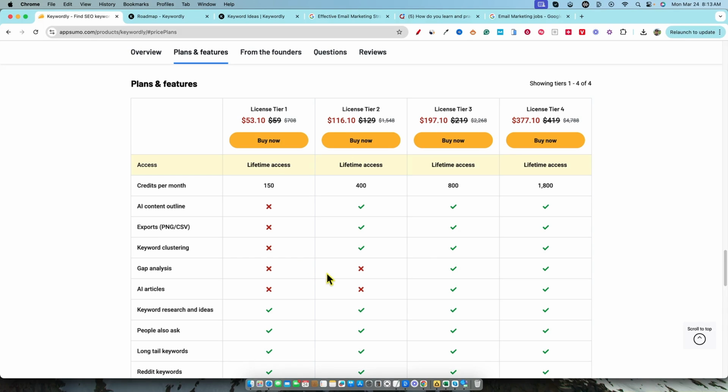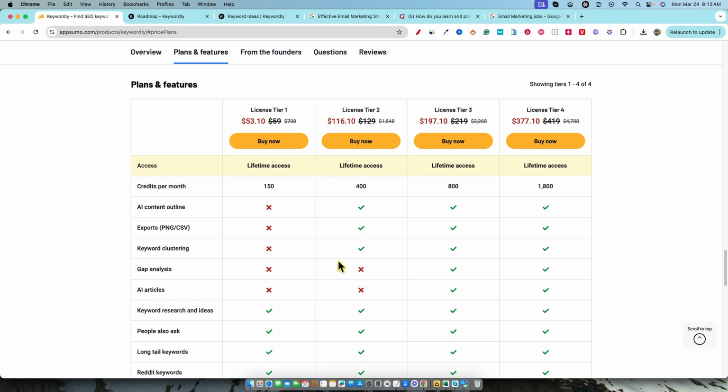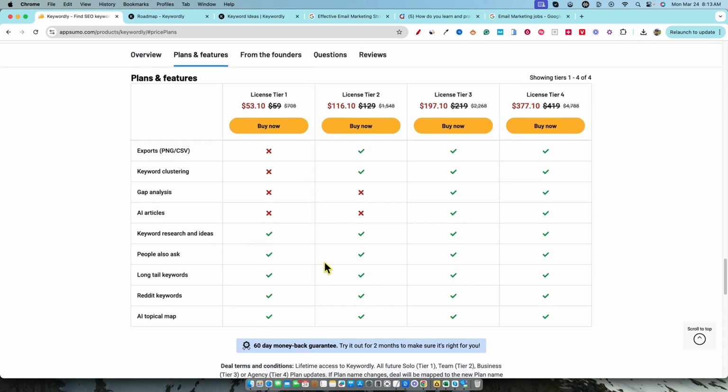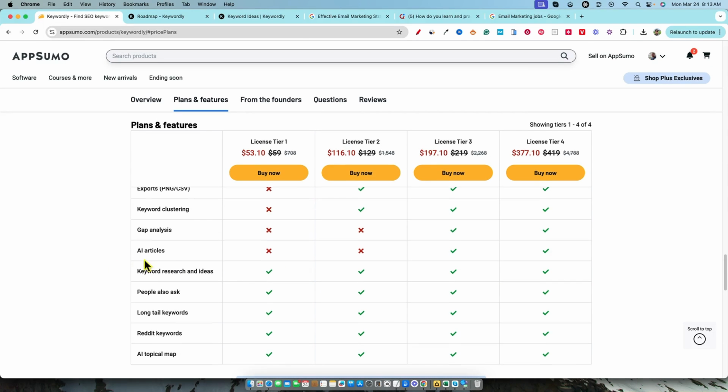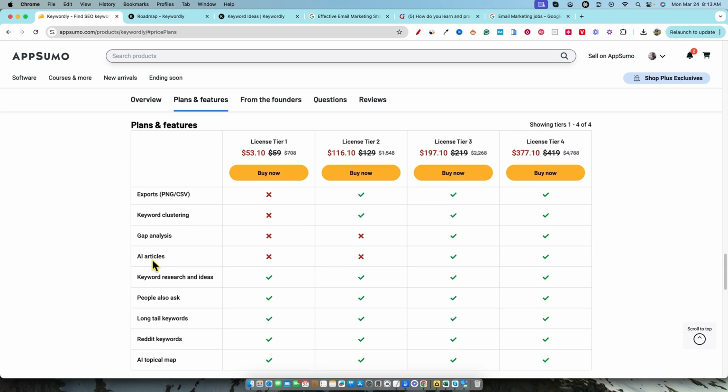So with that said, I'm going to give this a 3.5. I think a 3.5 is pretty solid. It's probably worth picking up if you need some keyword research done. But if you are a professional SEO or something like that, this tool is definitely not going to do enough for you. It doesn't even have filters.